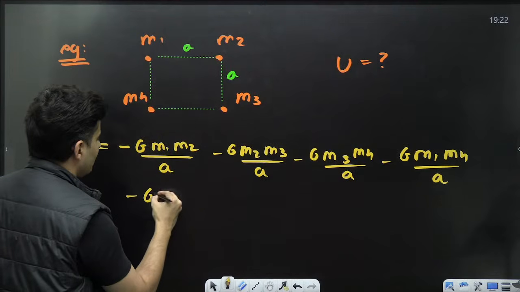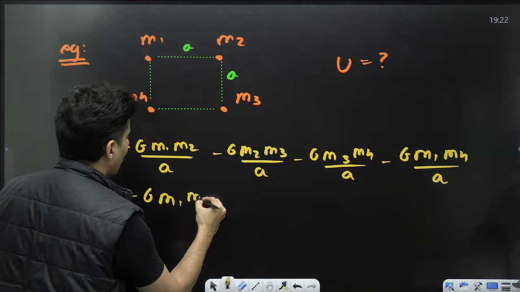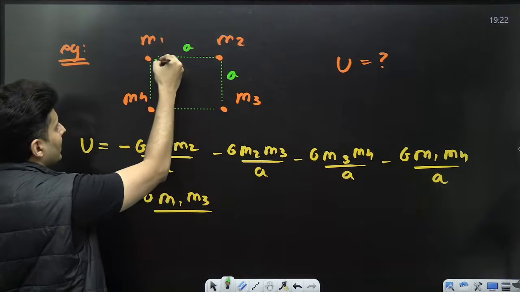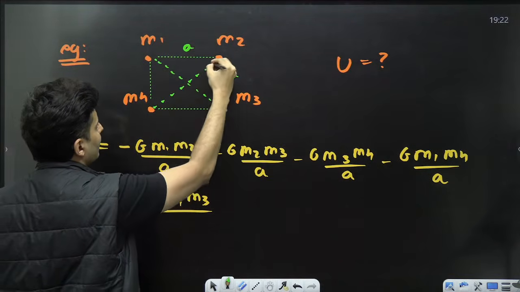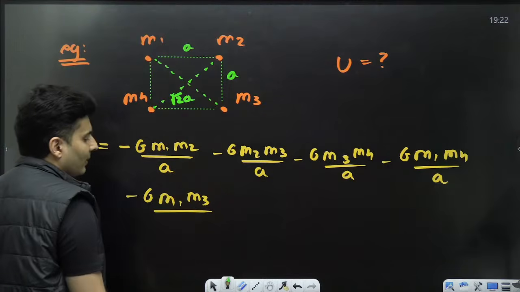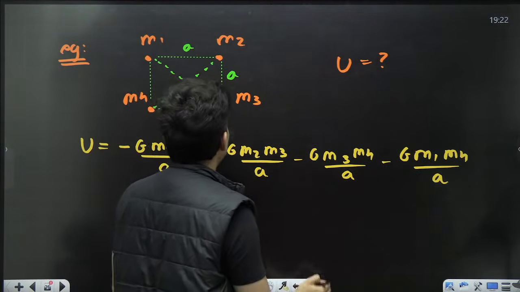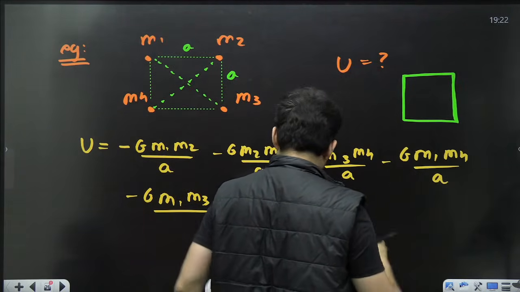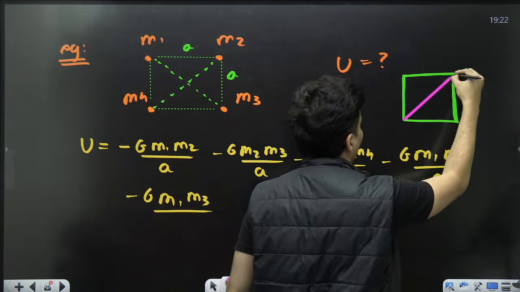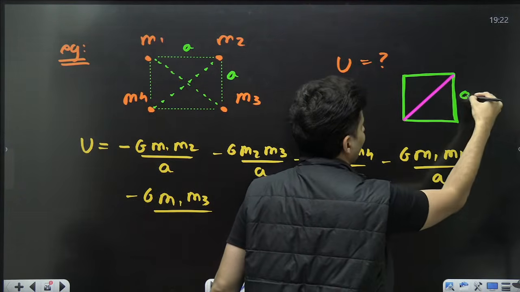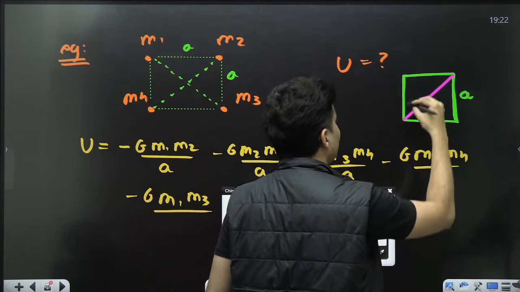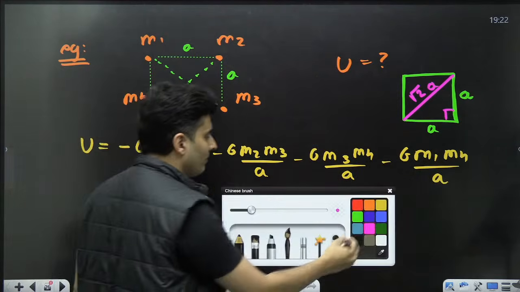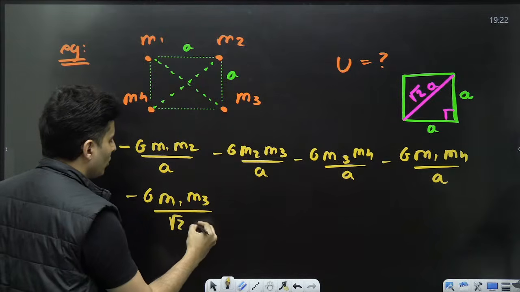So again, minus G m1 with m3, but the distance won't be a, be careful. This distance or even this distance will be root 2 times a. Why is that so? Because if you have a square and you draw a diagonal, if this is a, this is a, how much will this be? This will be root 2 times a by Pythagoras theorem, correct or no?